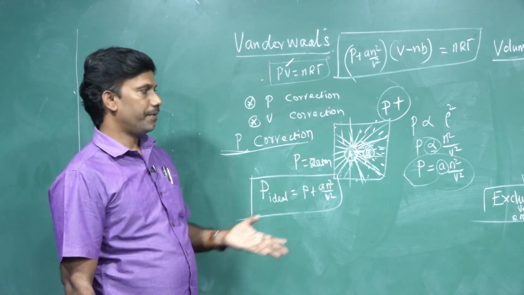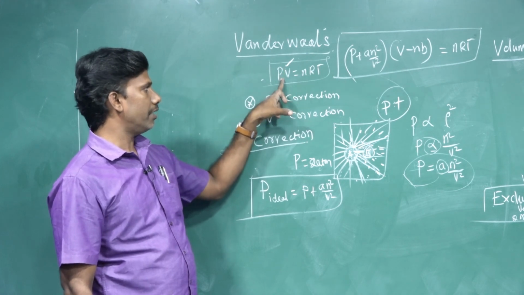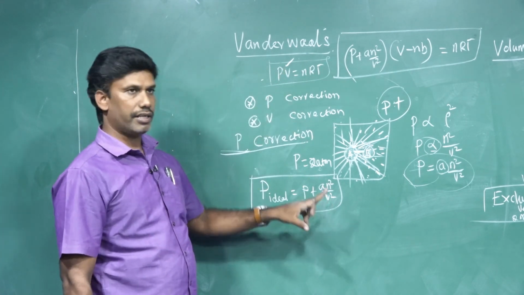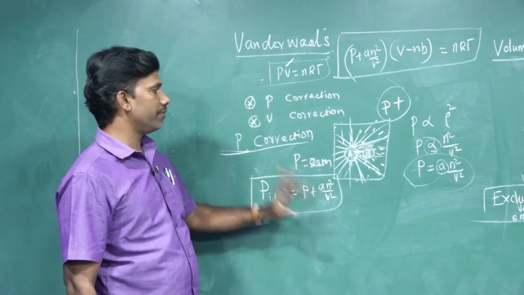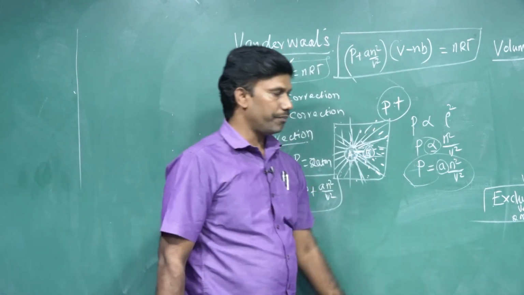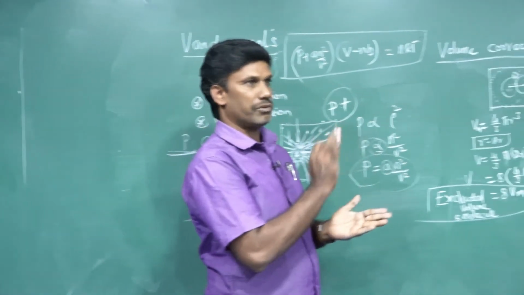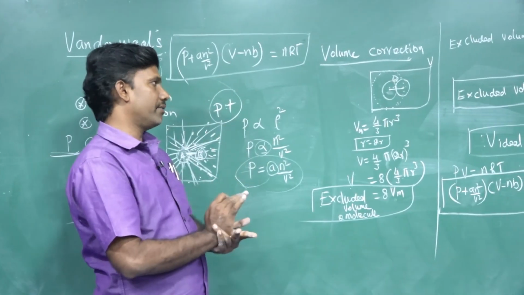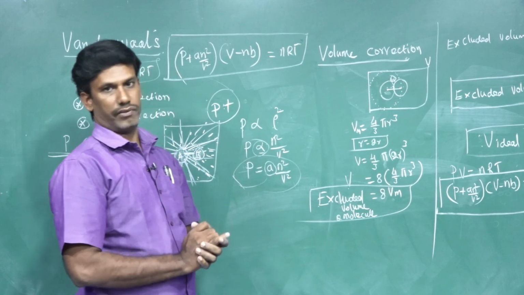In the normal ideal gas equation, we are not considering that extra pressure. So the ideal pressure should be P plus a n squared by V squared. Likewise in volume, we are assuming an enlarged volume, not the actual volume. So we need to find the actual volume and subtract some factor from it.